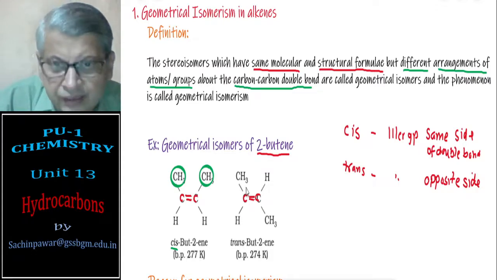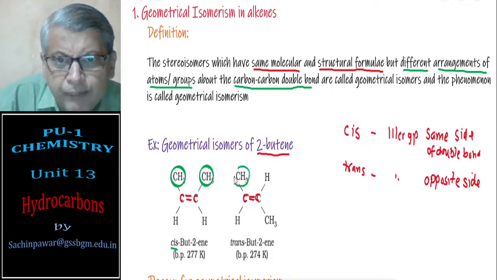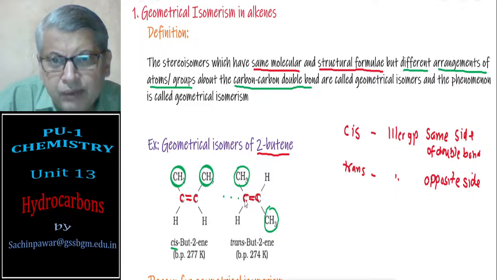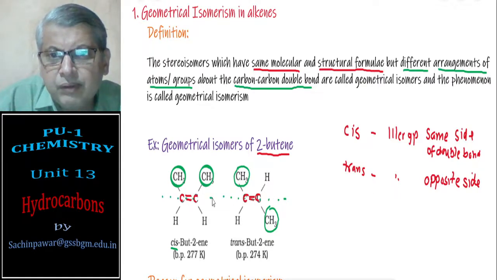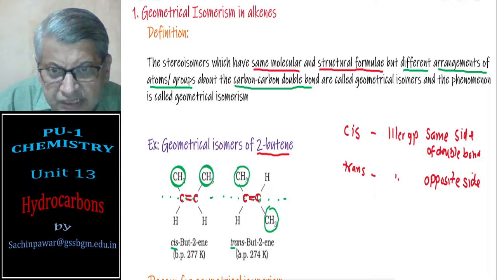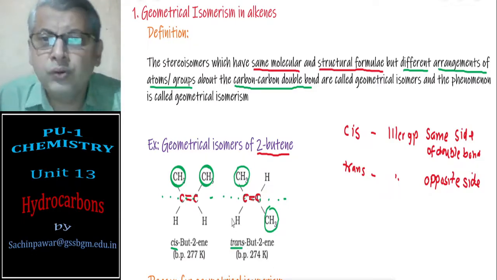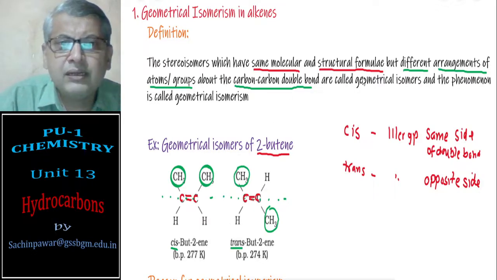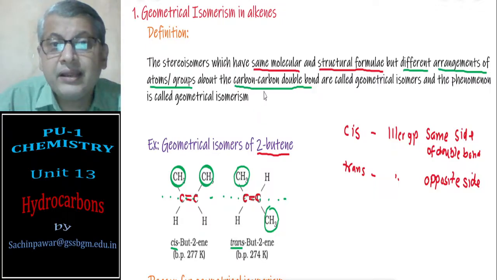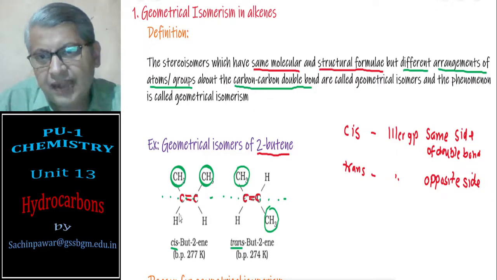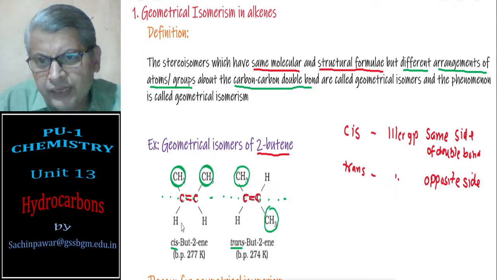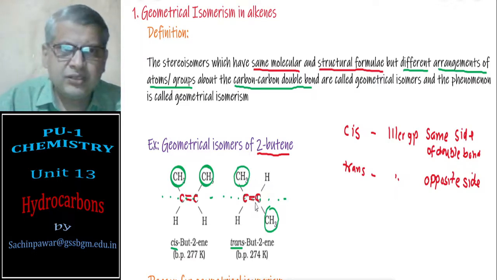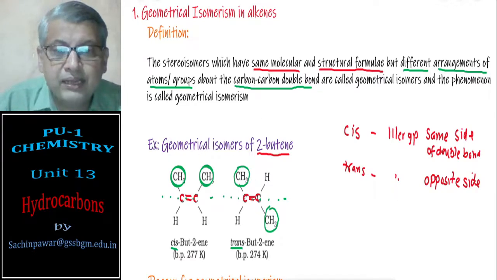butene. Here the methyl groups are on the opposite side, similar groups are on the opposite side of the double bond, and therefore they are referred to as trans isomers. So geometrical isomers are the isomers which have the same molecular and structural formula, but different arrangement of atoms or groups. Atoms, you see H, different atoms. H atoms on the same side of the double bond, cis. H atoms on the opposite side, it is trans. So this is regarding the definition of geometrical isomerism.